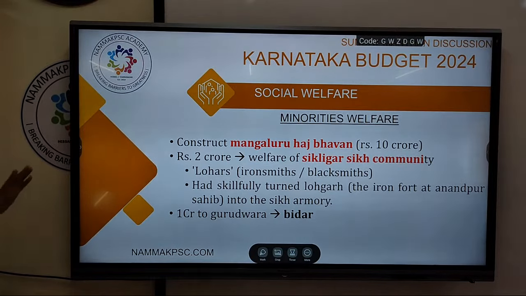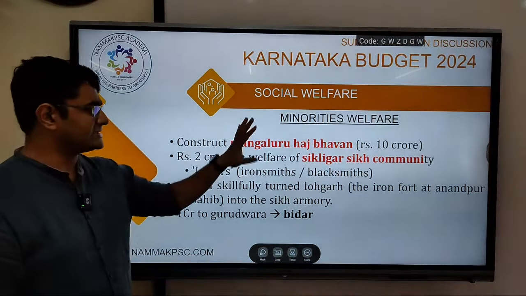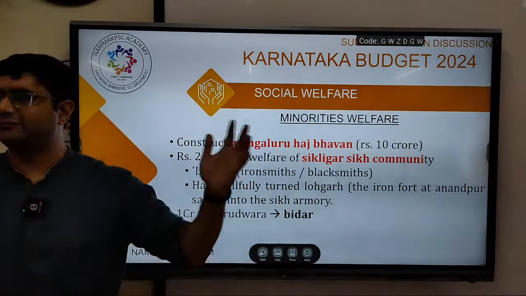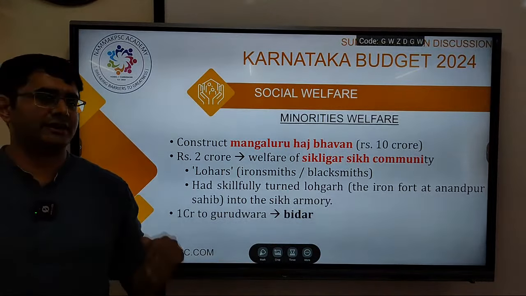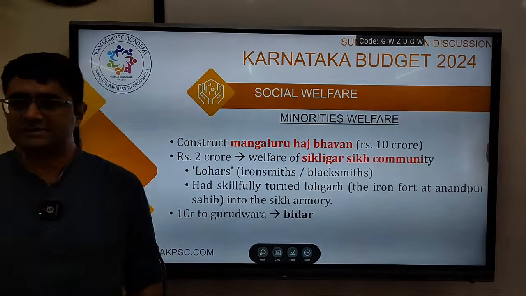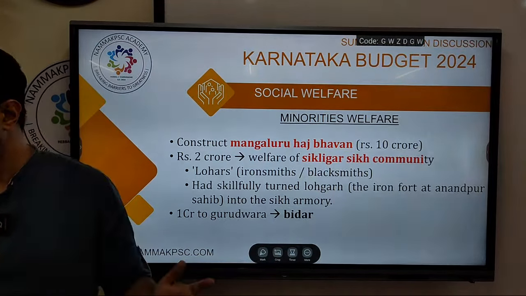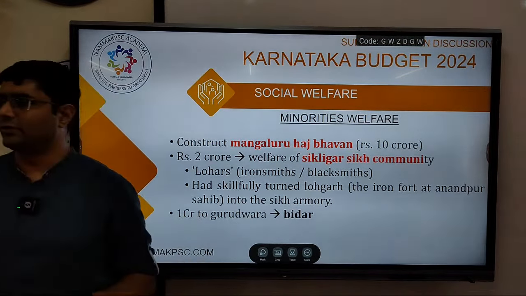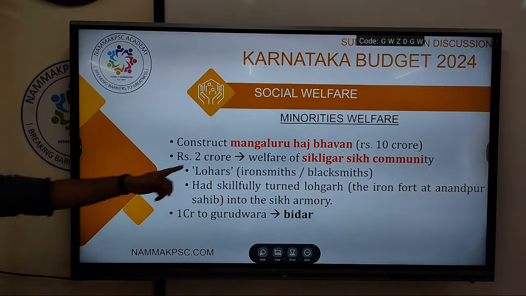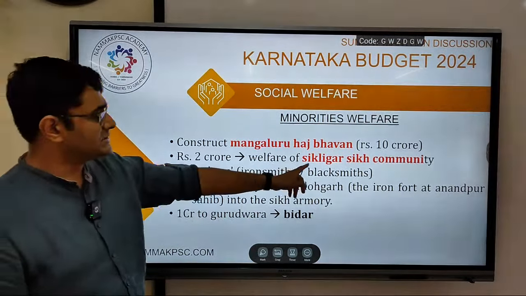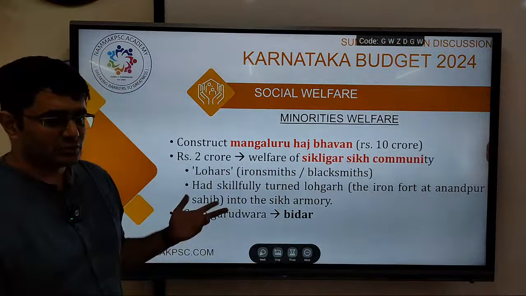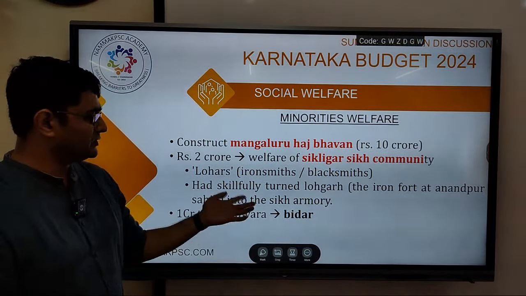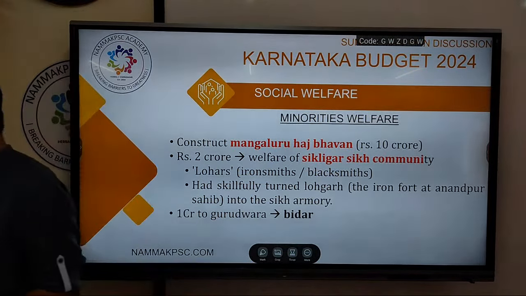There are several other things, like funds given for the Jain community, this much fund for the Christian community, this much for Hajj and other things. Those I have not mentioned. I feel that it may not be so important, but at least the Hajj Bhavan in Mangalore, the Sikh community that was mentioned and who they are, and a Gurudwara in Bidar, if at all you want to remember the name.